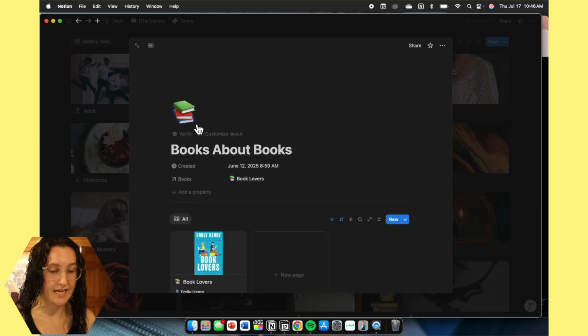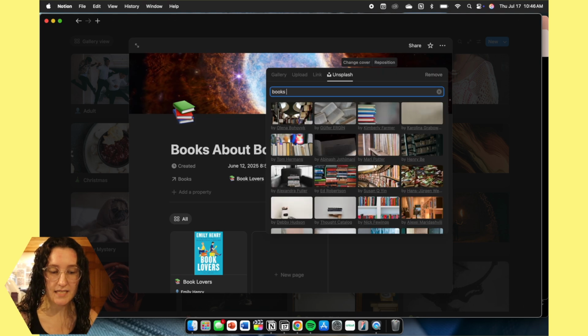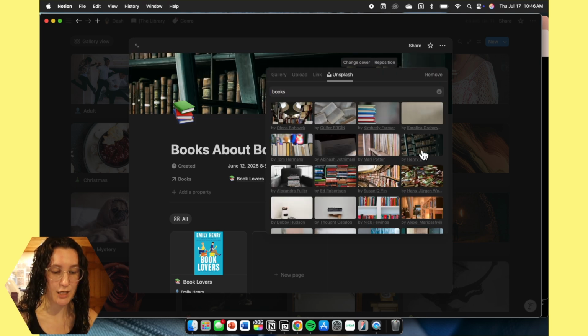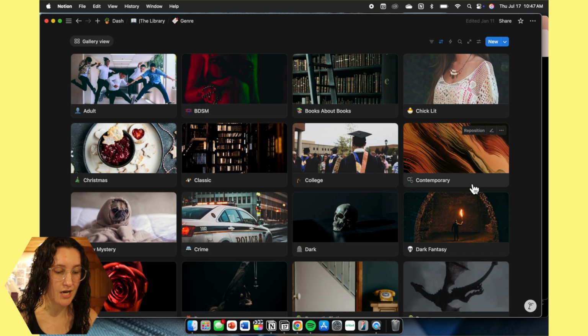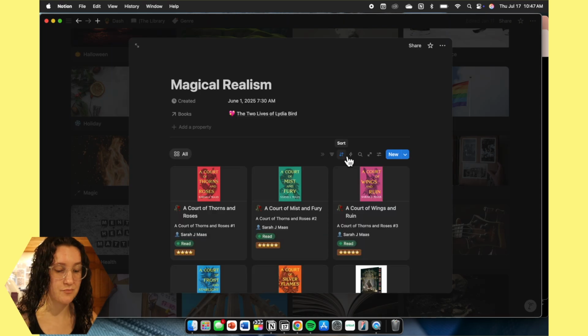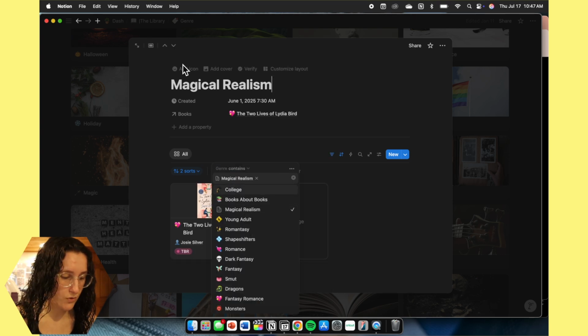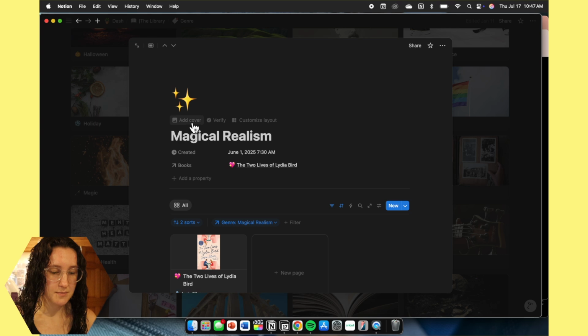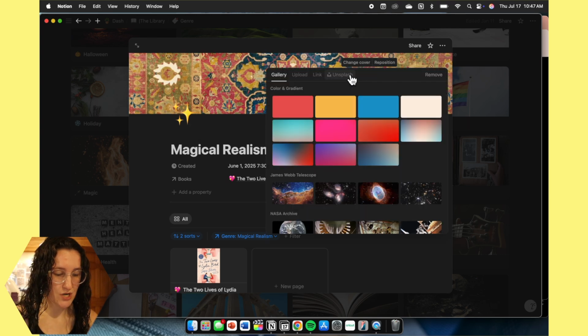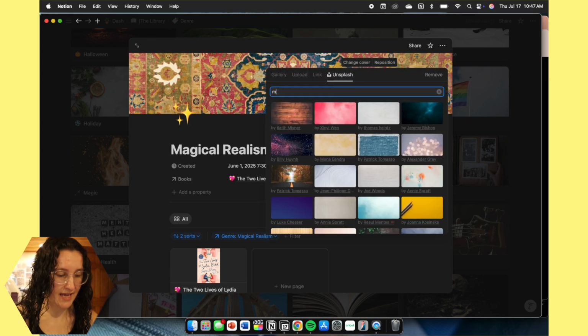We're also going to add a cover however you want. I personally like having multiple different things that we know. Once again, magical realism. We're gonna click sort, genre, magical realism. We're gonna actually do sparkles, Unsplash. I just use Unsplash. So we have all of them and more.